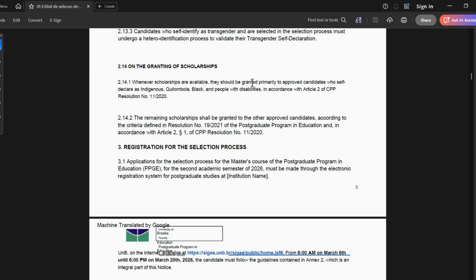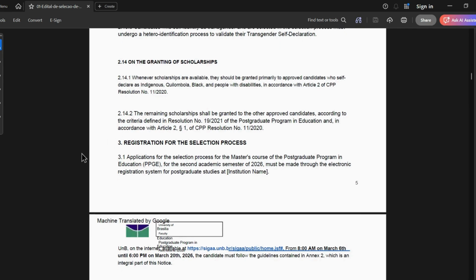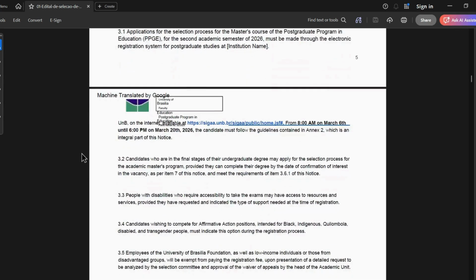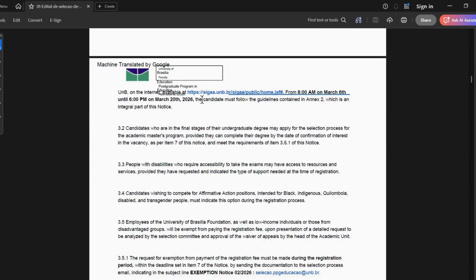Whenever scholarships are available, they should be granted primarily to approved candidates who self-declare as this, in accordance with this article. The remaining scholarships will be granted to other approved candidates according to the criteria. So you can now see registration for the selection process. Now, this is the real application. So this is the link.